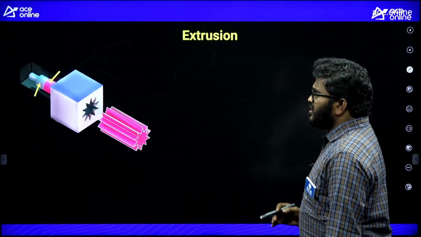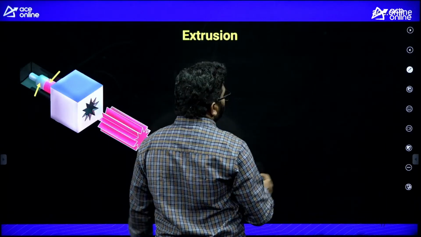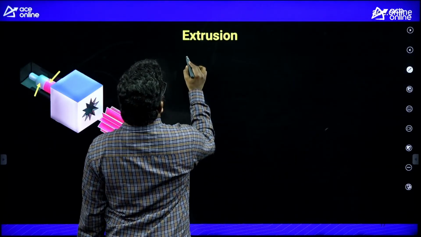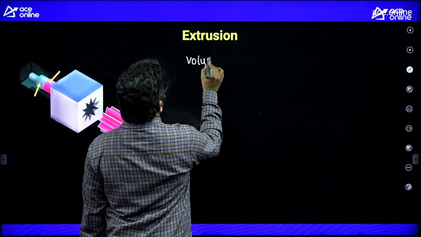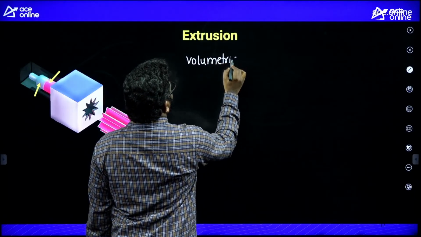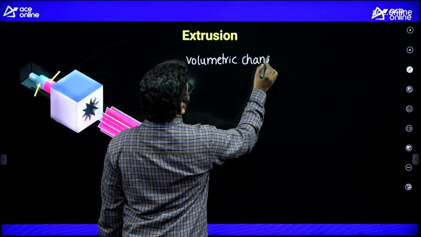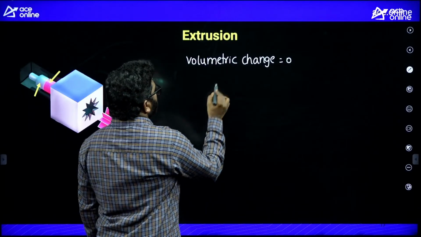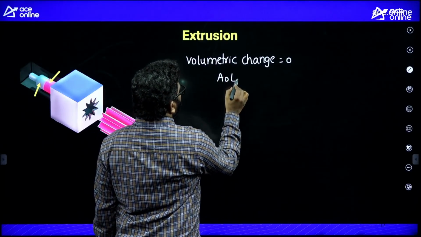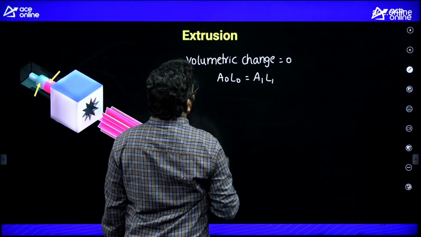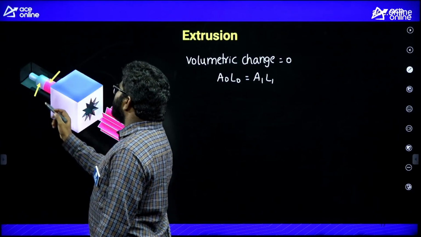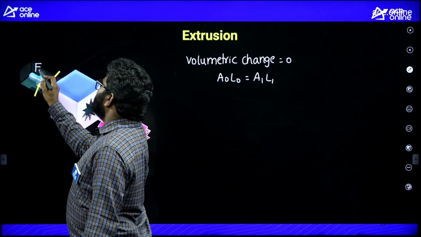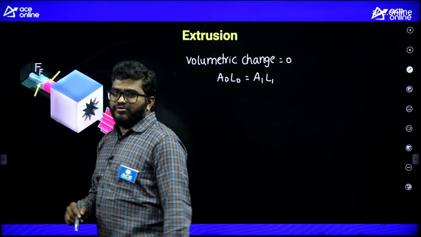In extrusion process also, volumetric change is 0. Sometimes they'll ask you that volumetric change is 0. That means initial volume A0 L0 is equal to A1 L1, and here force is applied to the initial block by using a ram. So that we call extrusion force.